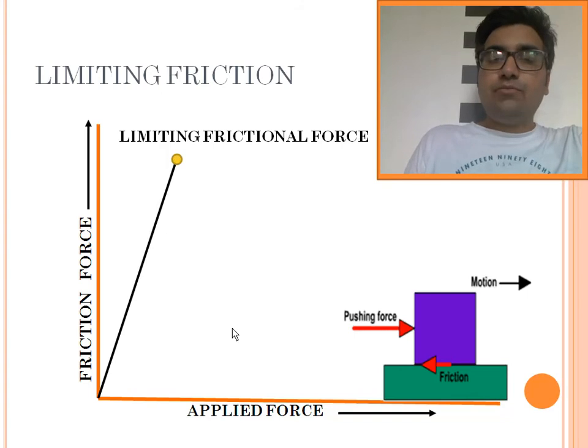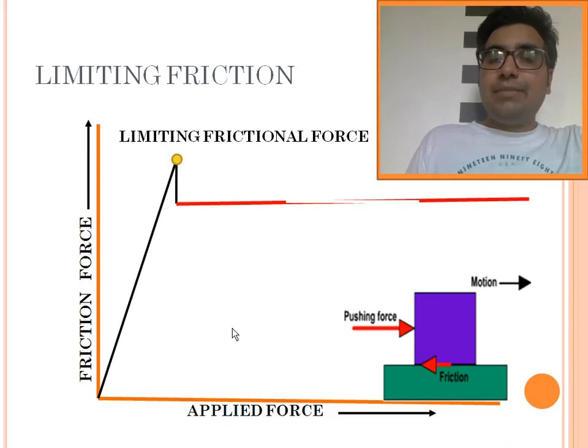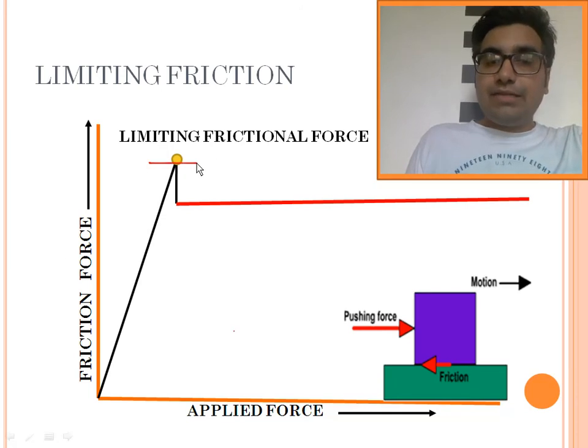The bus started moving because after the applied force is greater than the limiting frictional force, the friction between the road and the tire decreases slightly, and then it remains constant throughout. So my dear friend, under the application of force, for every force there is an equal and opposite friction, till the frictional force is equal to the limiting frictional force.